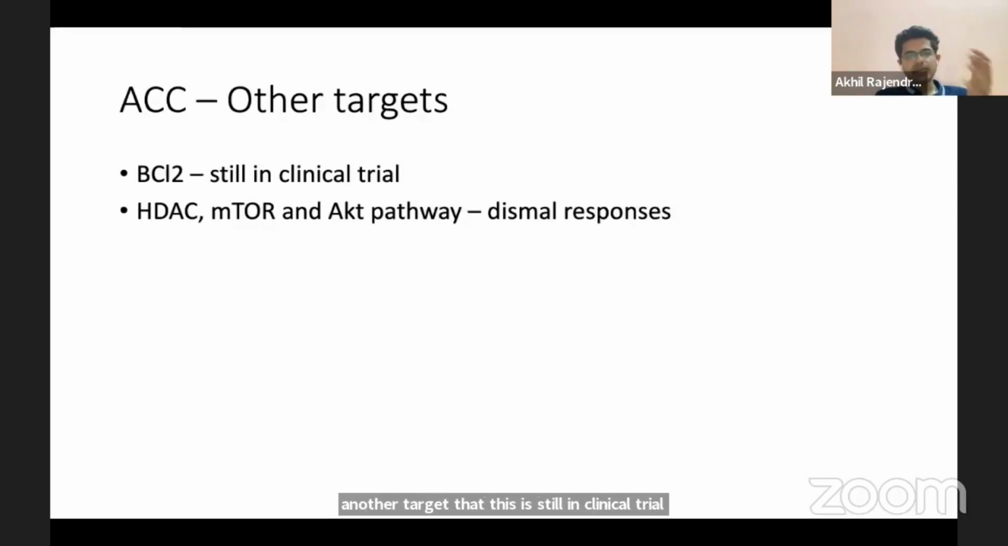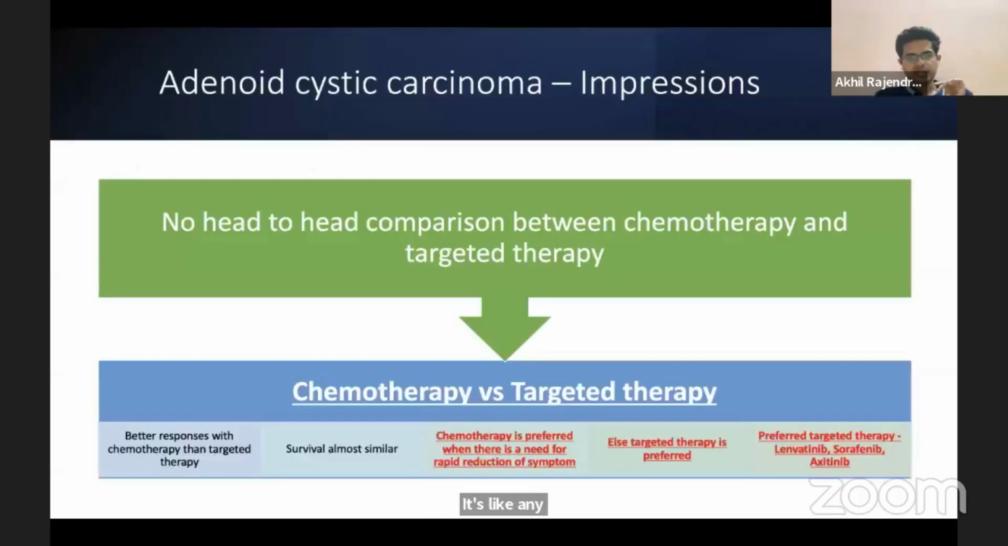HDAC inhibitors, mTOR inhibitors, and AKT pathway targets have been attempted, but they have resulted in dismal responses. So, in summary, in adenoid cystic carcinoma, we can use chemotherapy, and we can use targeted therapy. Between chemotherapy and targeted therapy, there are no head-to-head comparisons. But from whatever I have presented, what we know is we have good responses with chemotherapy. There are CRs with chemotherapy, but CRs are not seen with targeted therapy. Targeted therapy predominantly results in PRs.